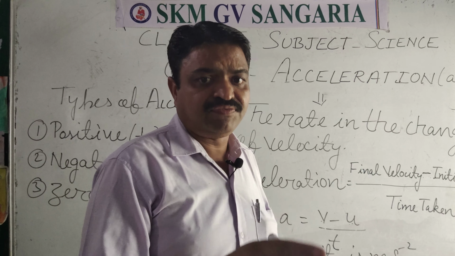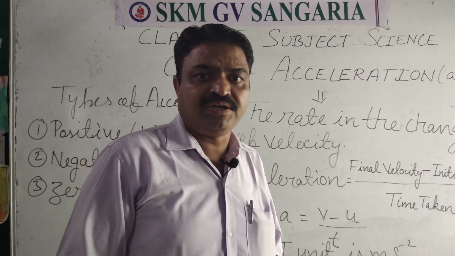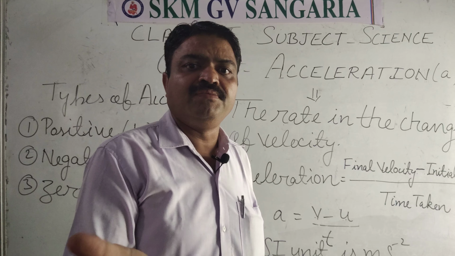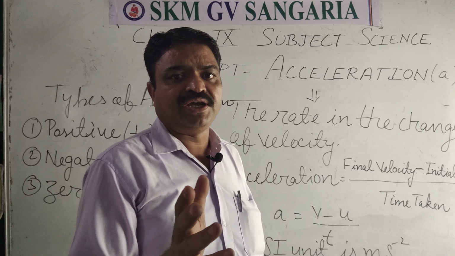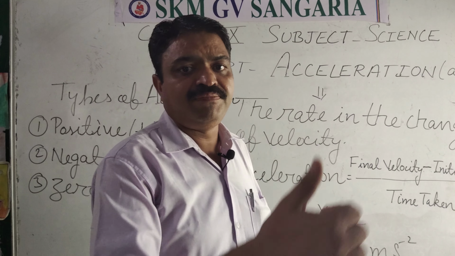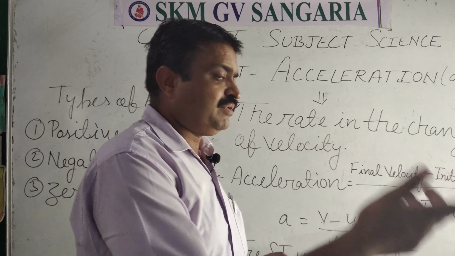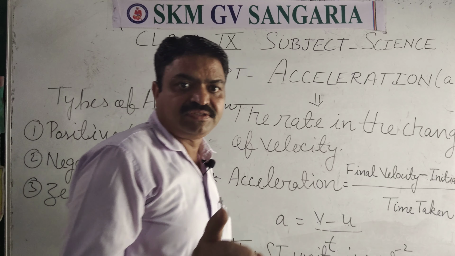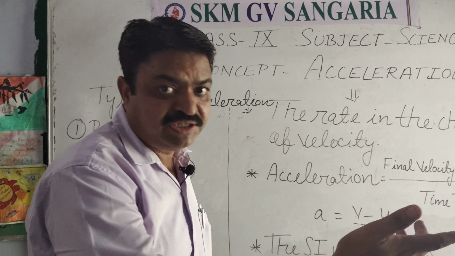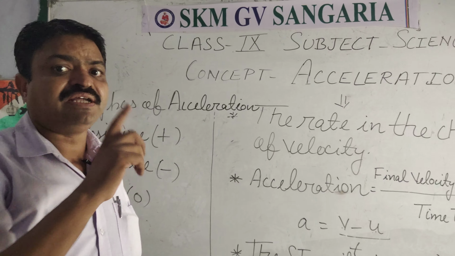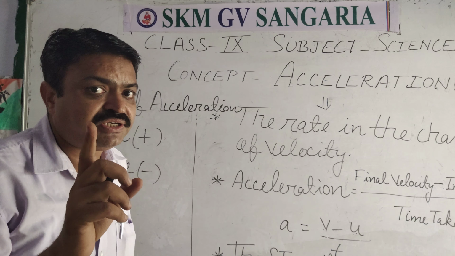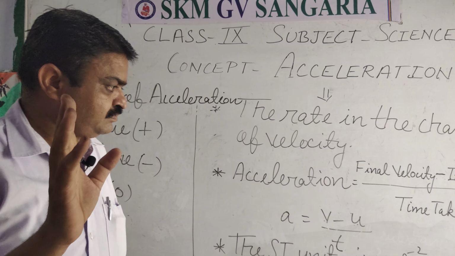Then the speed of the train may be 20 km per hour. But after some time, when we observe it, it may be 40 or 60 km per hour. So the change between these velocities is in a positive way. So that is an example of positive acceleration.